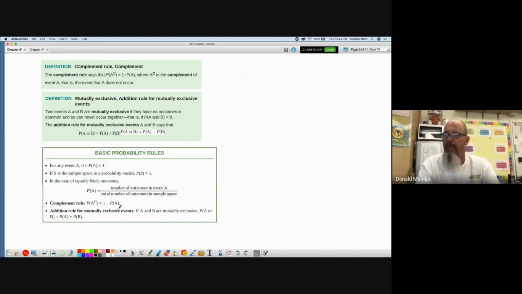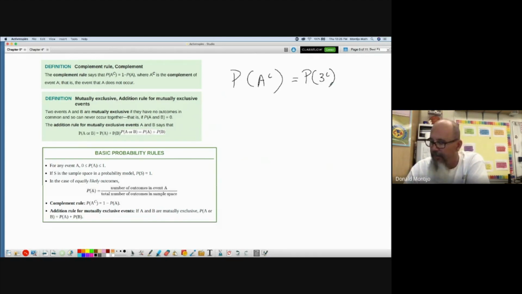So the complement is written with a little, it looks like to the power of C. This is the complement of A. It means everything except A. Okay. It's the probability that A does not occur. So for example, what is the probability of the complement of a 3? That means I roll any number except a 3. So that's 1 minus the probability of rolling a 3. So this would be 5/6.